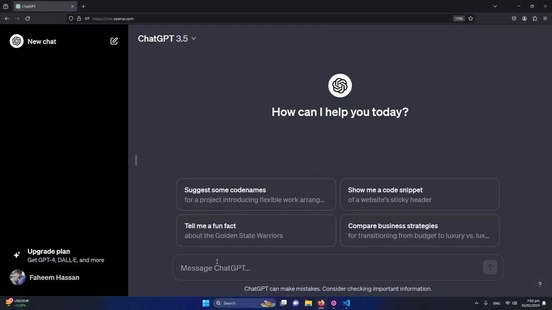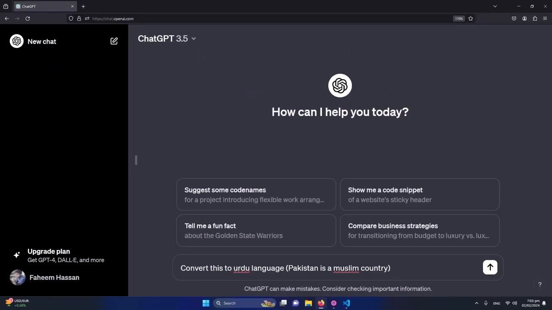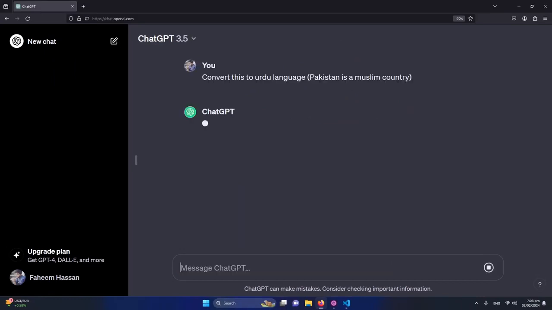First of all, I will type here, convert this to Urdu language, that Pakistan is a Muslim country. You can also use single brackets or triple quotes as well, or other symbols. So let me press enter.